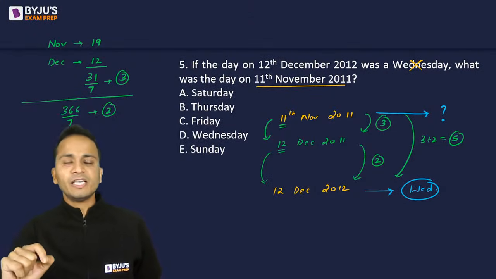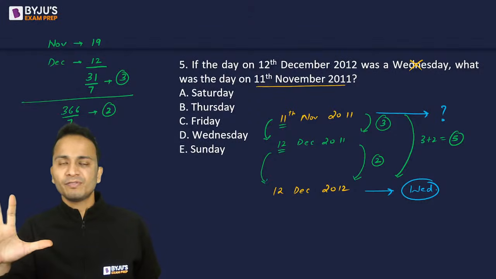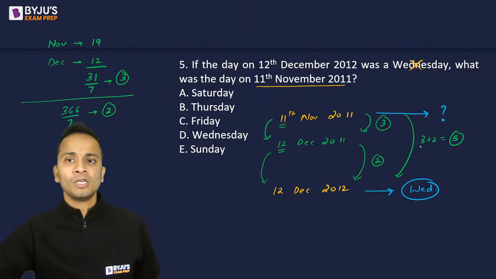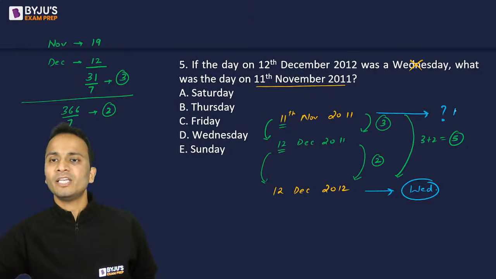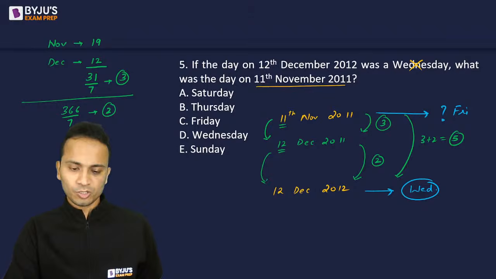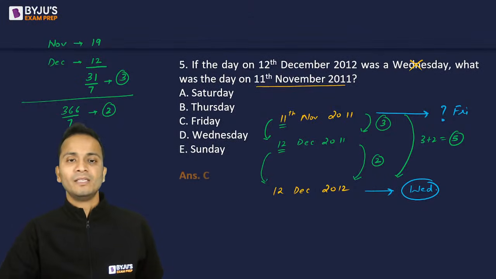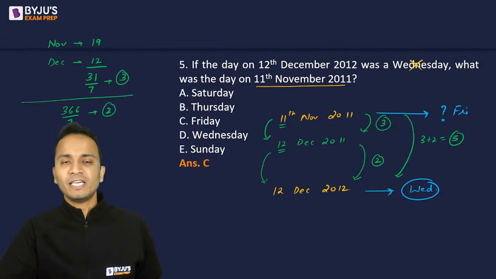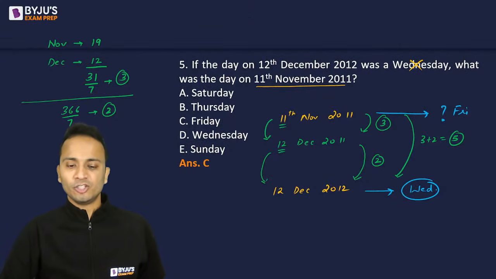So from Wednesday, just subtract 5 and you will get your answer. So Wednesday में से 5 subtract करेंगे, it will give you a Friday. All right. So the correct answer for this one will be a Friday, right? So Wednesday minus 5 करना है and you will get Friday as your answer. Okay. Perfect. Nice.